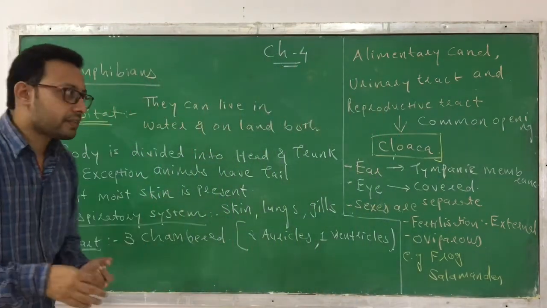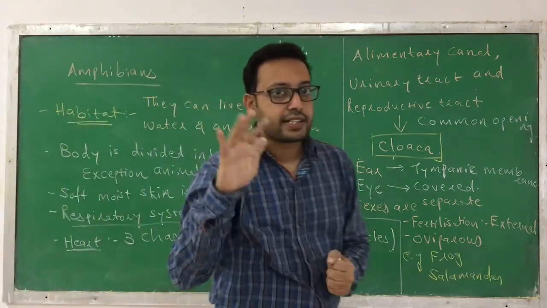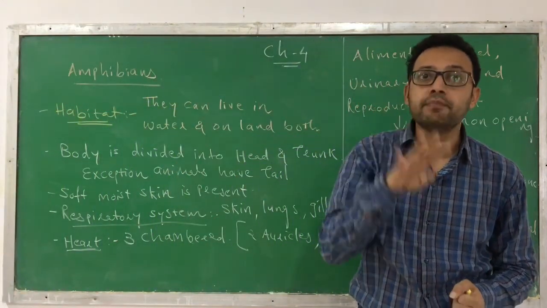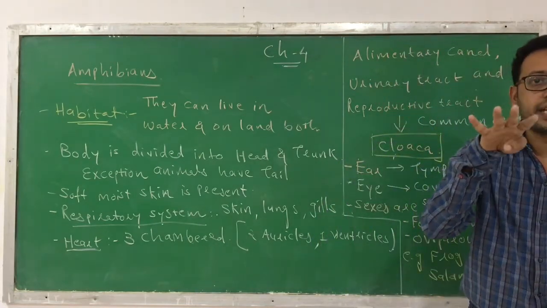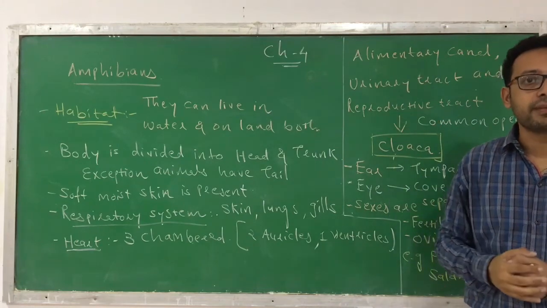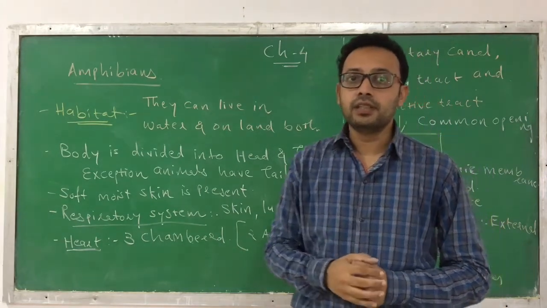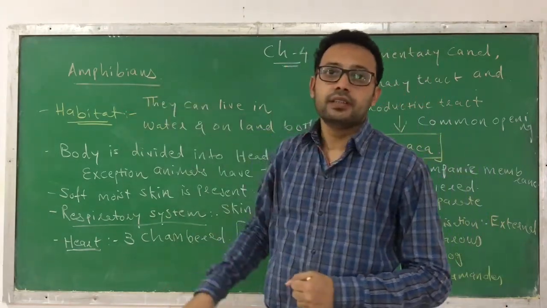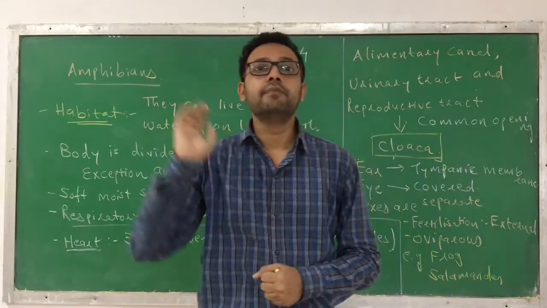You know that these amphibians fall under Tetrapoda, meaning they have four limbs. If you see the frog or the salamander, they have four limbs, two upper limbs and two lower limbs. But there is one exceptional animal, an amphibian that falls under Tetrapoda but doesn't have limbs.